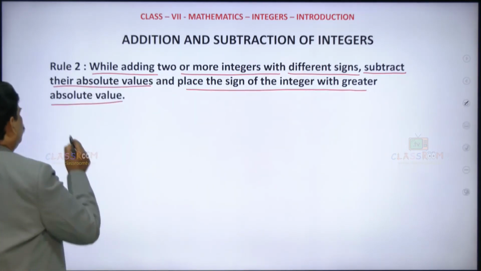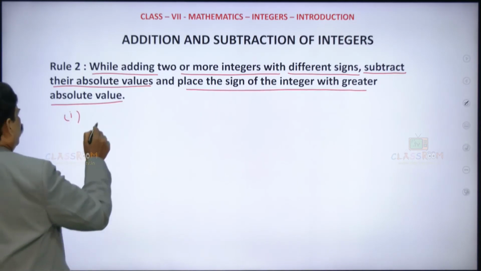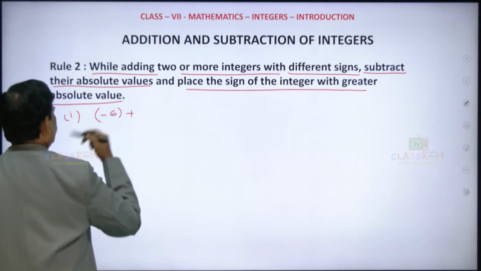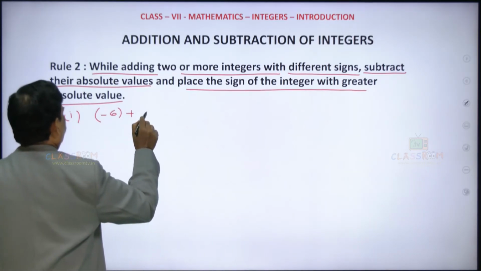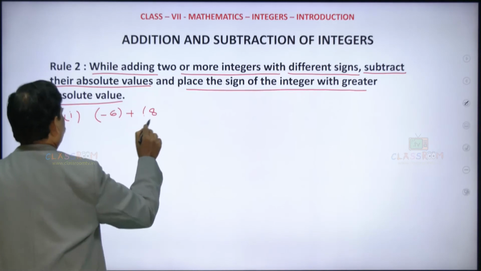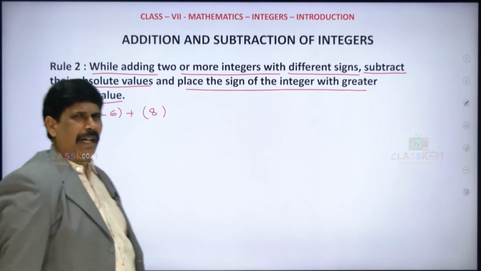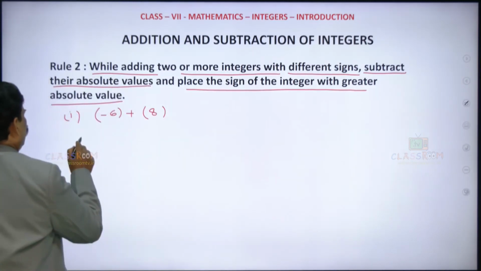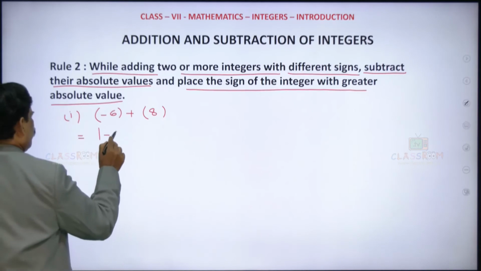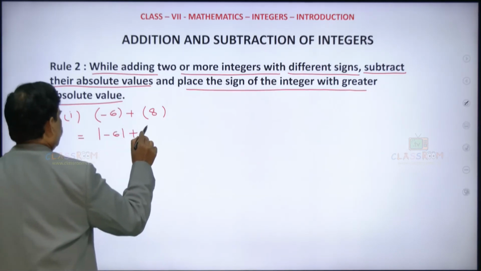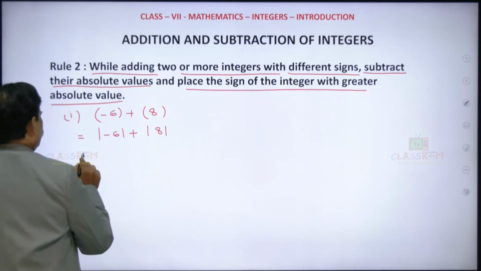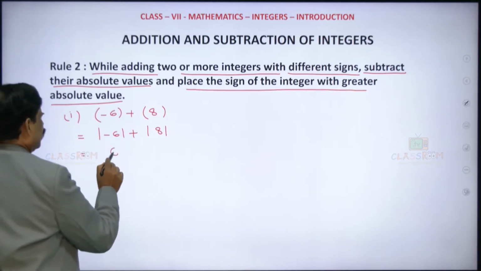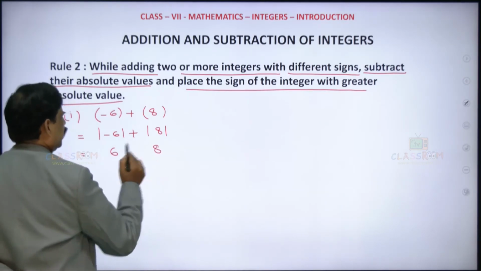Say, for example, it's given minus 6 plus 8. Then what you have to do here is take the absolute value of minus 6 and the absolute value of 8. The absolute value of minus 6 is 6, and here it is 8.